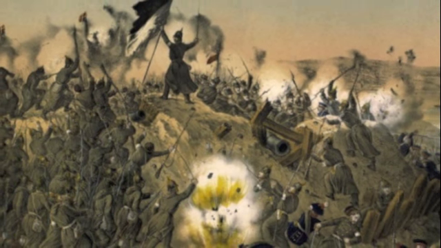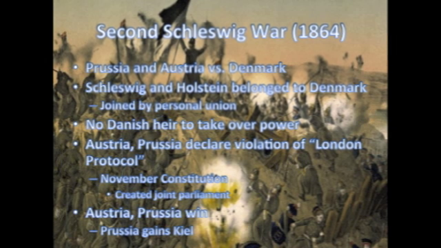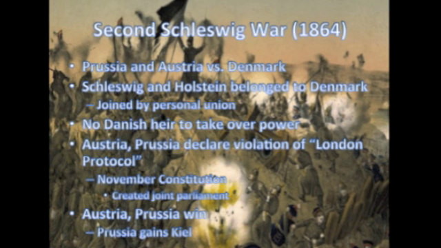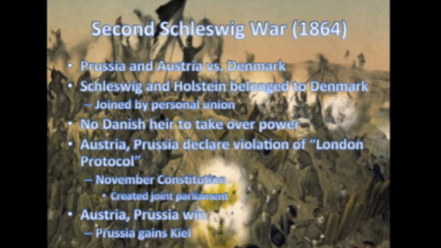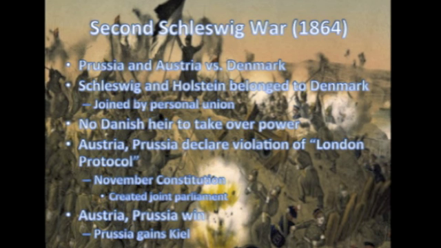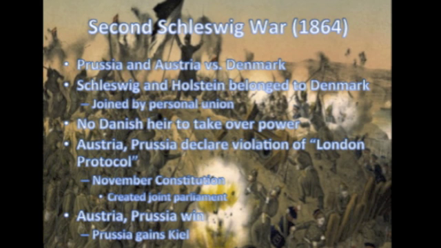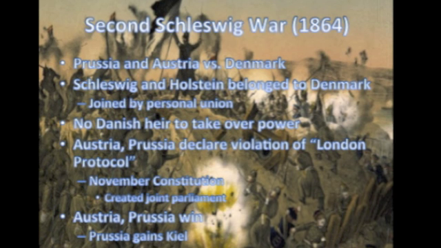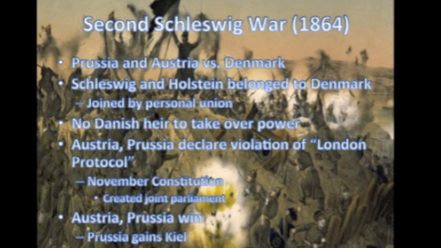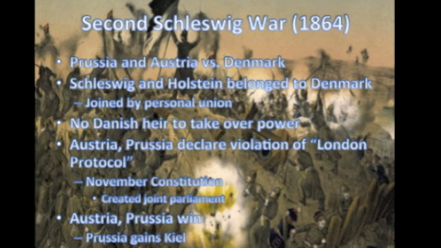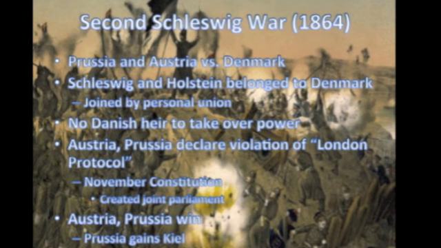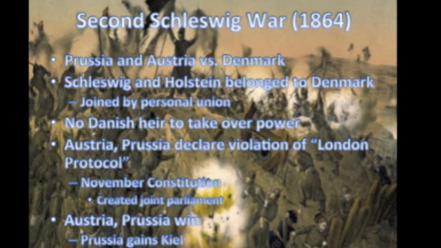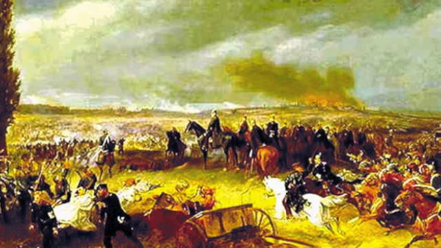The Second Schleswig War was fought by Austria and Prussia against Denmark over Denmark's violation of the London Protocol, which stated that the Danish had control over Schleswig and Holstein so long as it was by personal union. The problem was that there was no Danish heir to take the throne. To fix this, the Danish wrote the November Constitution, which created a joint parliament. The end result was a win for Austria and Prussia. As a result of this, Prussia gains control of the important port of Kiel.